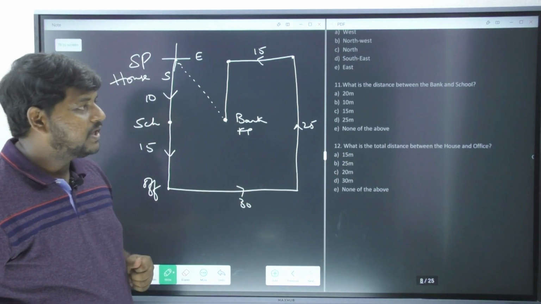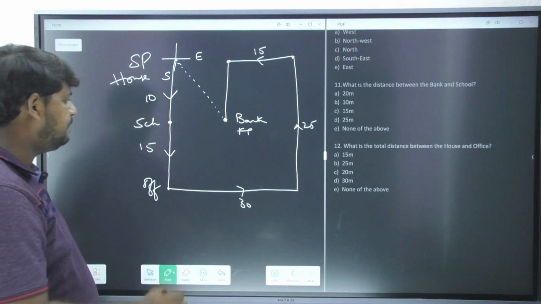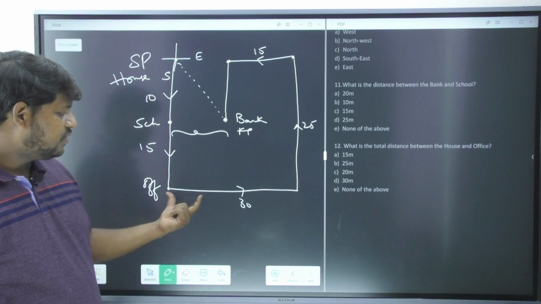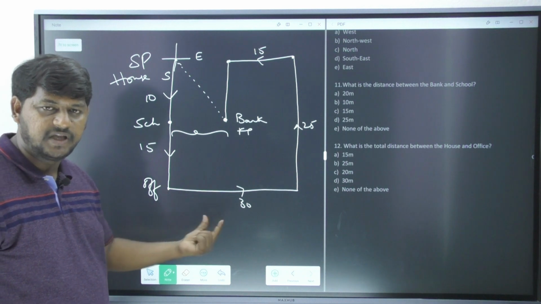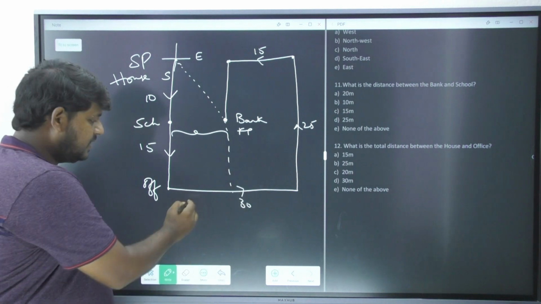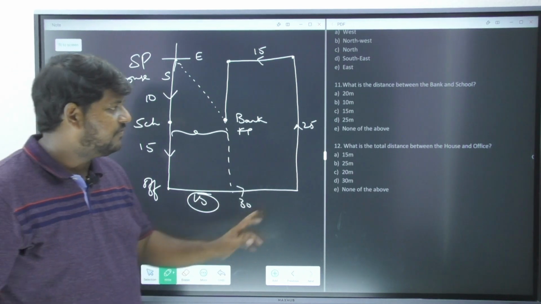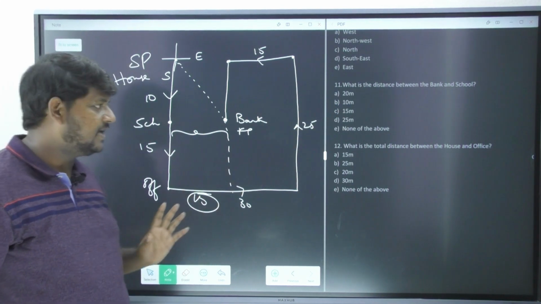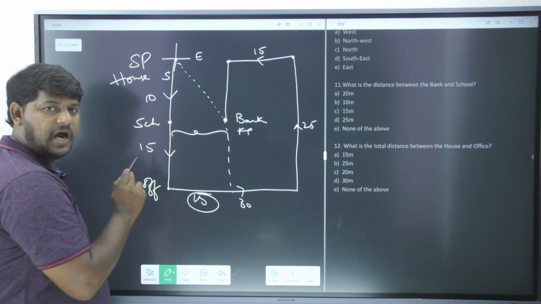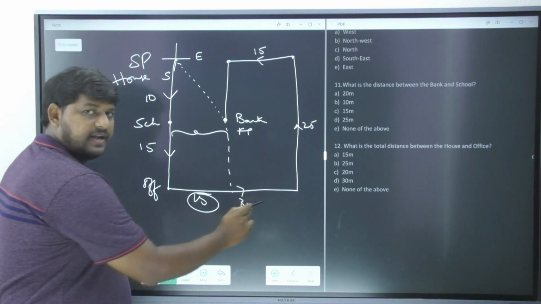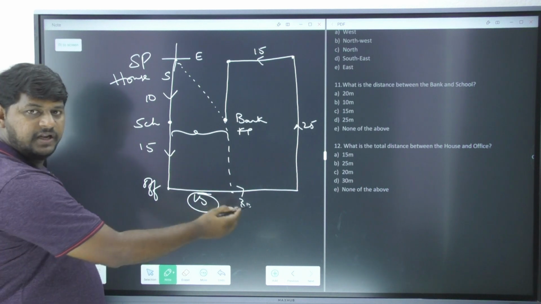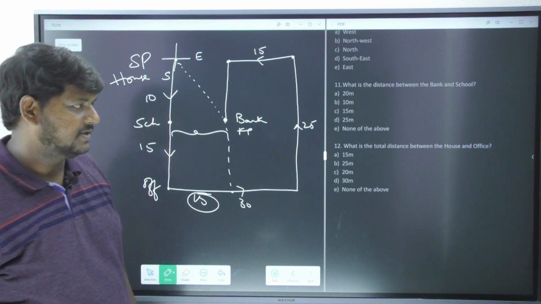Right, let's see the 11th question. What is it saying? What is the distance between the bank and school? Very clearly, bank and school, this is the distance he is asking us to tell. Now earlier you understood this complete line as 30, and till here exactly half you understood it as 15. So obviously this other line is going to be how much? 15. That is option C. Very clearly I am saying one more time. The distance between the school and bank is 15. How? Because once you understood this line as 30 and we already understood up to here it is 15, the remaining 15 becomes your answer.